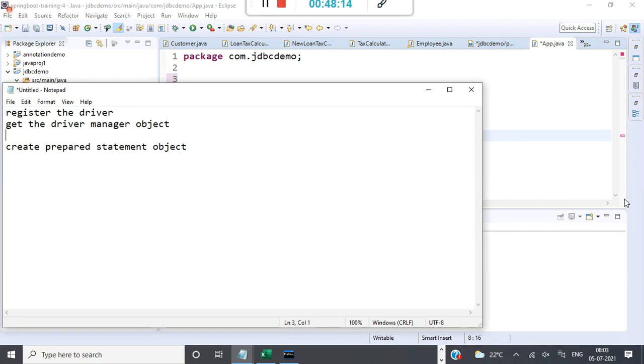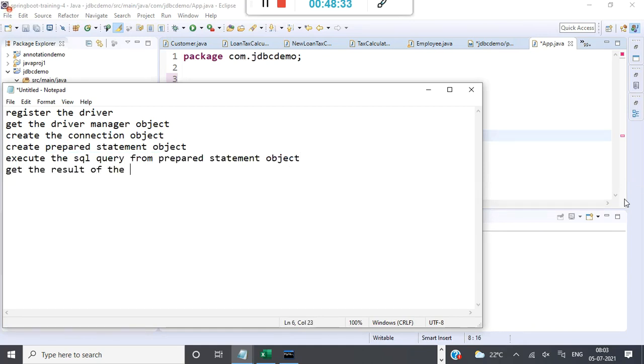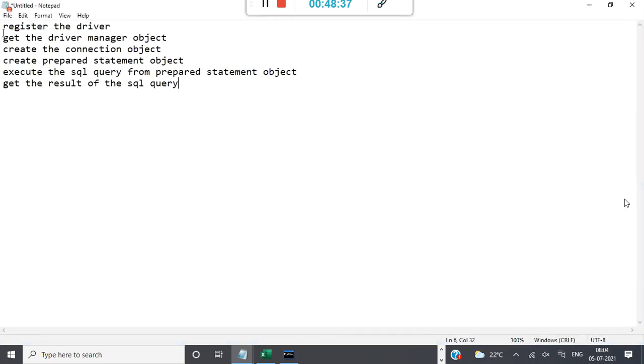Get the database connection object, or create the connection object. Create the prepared statement object. Execute the SQL query from the prepared statement object. Then get the result of the SQL query. So these are the important steps in JDBC.